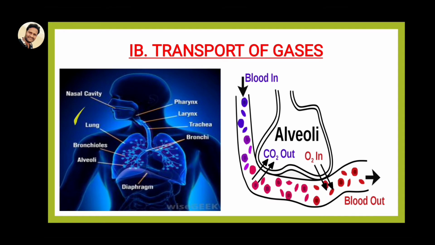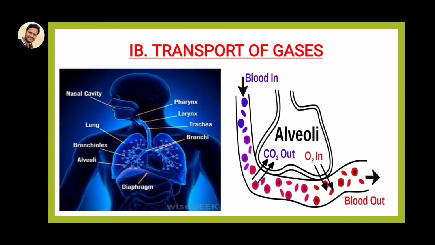So here you can see, oxygen directly entering into the lungs and carbon dioxide going from our lungs to the environment. So this is the alveolar structure, which I have already told you. In the lungs, the structural and functional unit is called the alveoli. So this is the main functional unit.